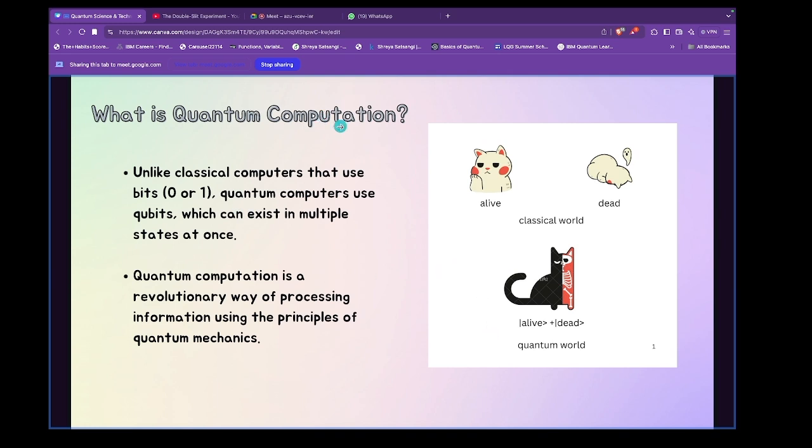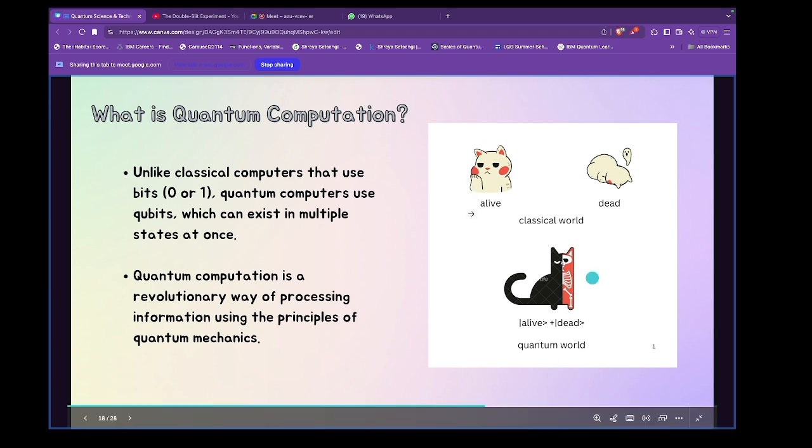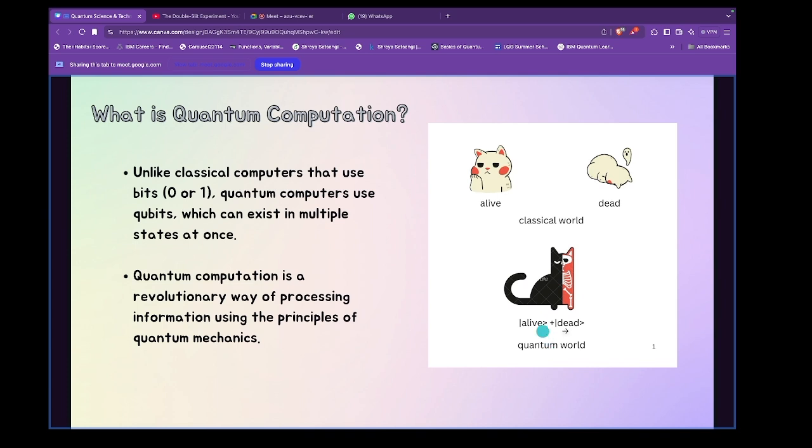So what we have, I will now talk briefly about quantum computation so that you know what's going on in quantum computation. Why is it different from classical? Okay. So in the classical world, we usually see alive and dead. The quantum superposition concept that I just told you before: in the quantum world, we see alive and dead as one single state. Okay. So in quantum computation, we use this property of quantum superposition to do the computation.